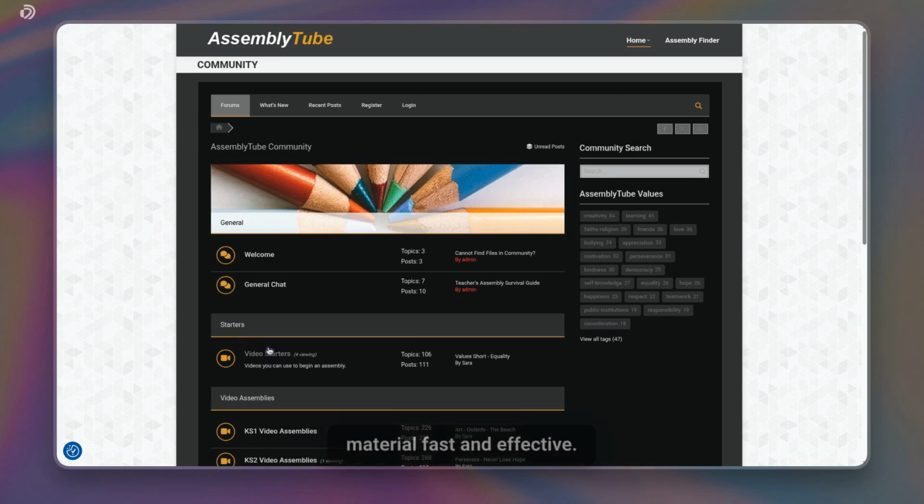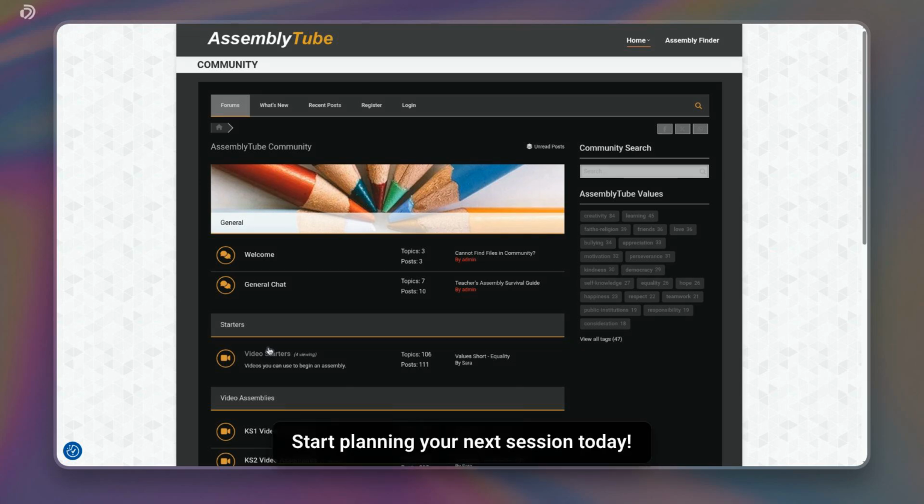AssemblyTube makes finding assembly material fast and effective. Start planning your next session today.